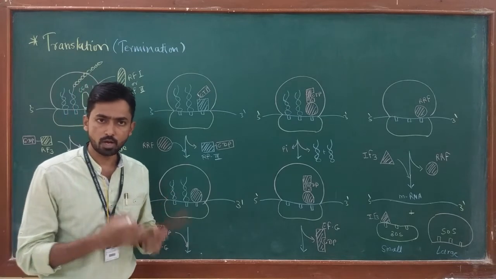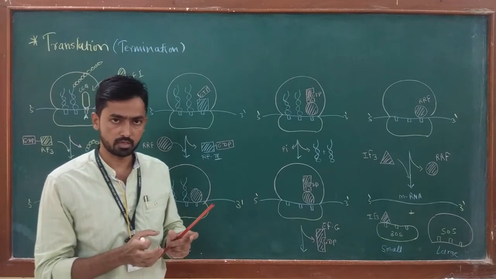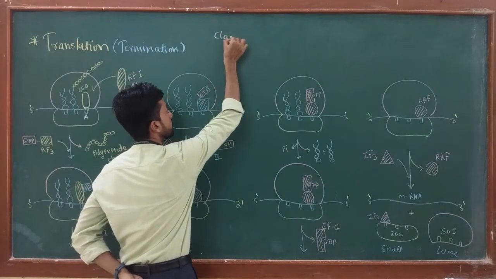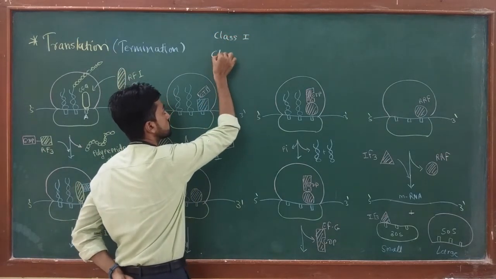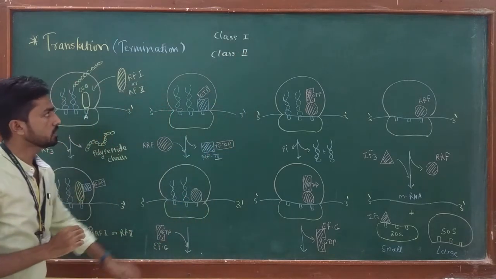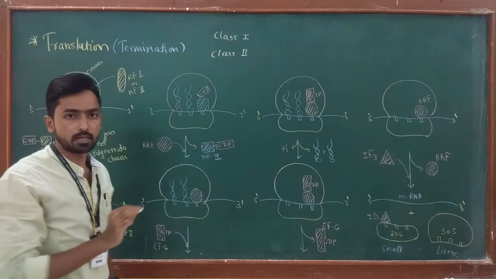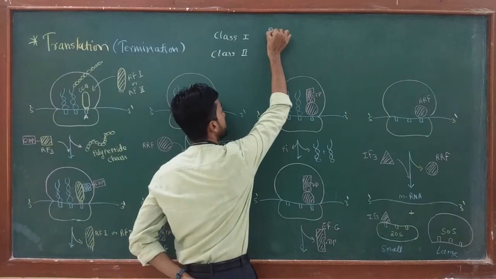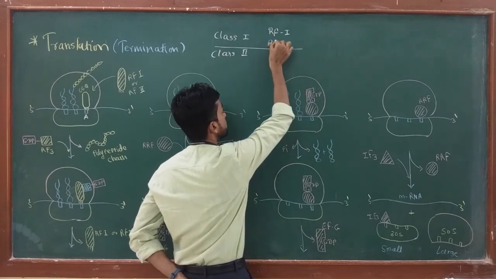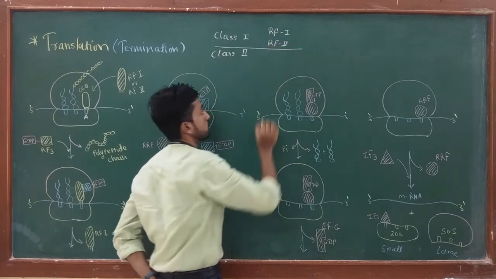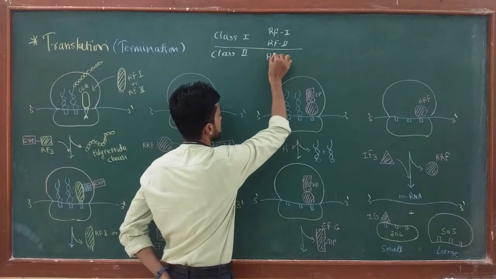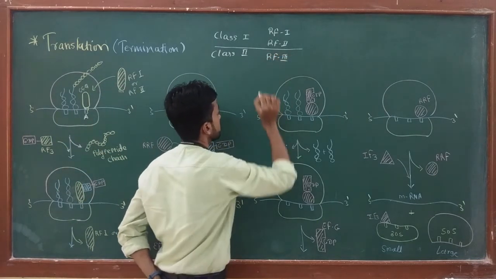For our convenience, we have divided these RF factors into two groups, class 1 and class 2. Class 1 includes two release factors, namely RF1 and RF2, while class 2 includes the third release factor, RF3.